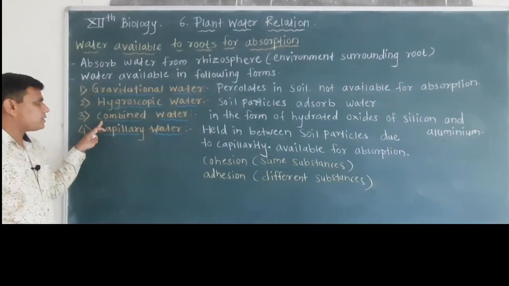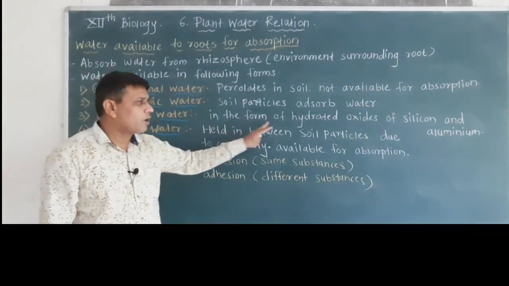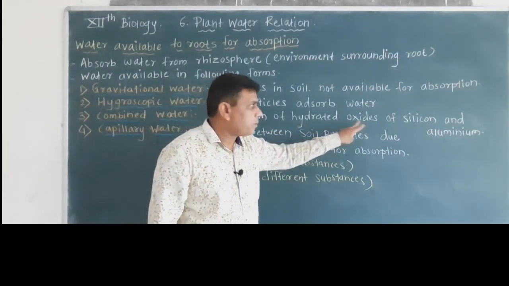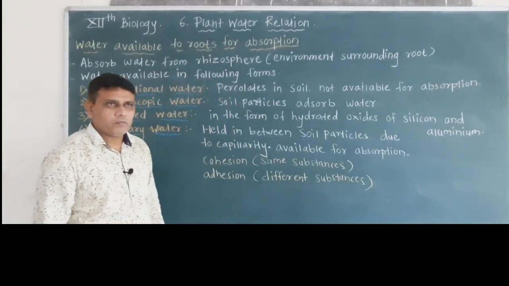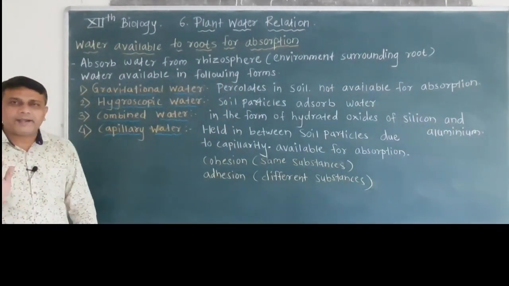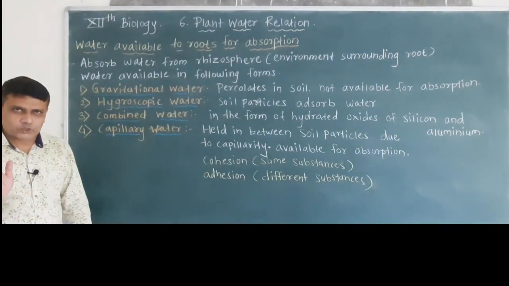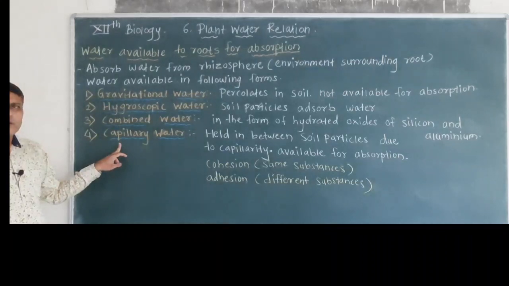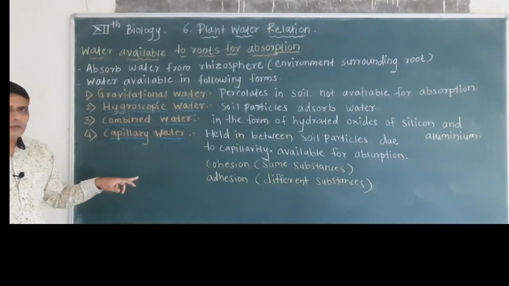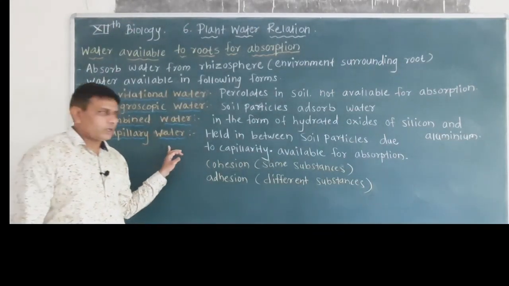Then the next type is combined water. Combined water means water present in the form of hydrated oxides of silicon and aluminum. So the water present in the form of hydrated oxides is not absorbed by the roots. The next available form of water is called capillary water.